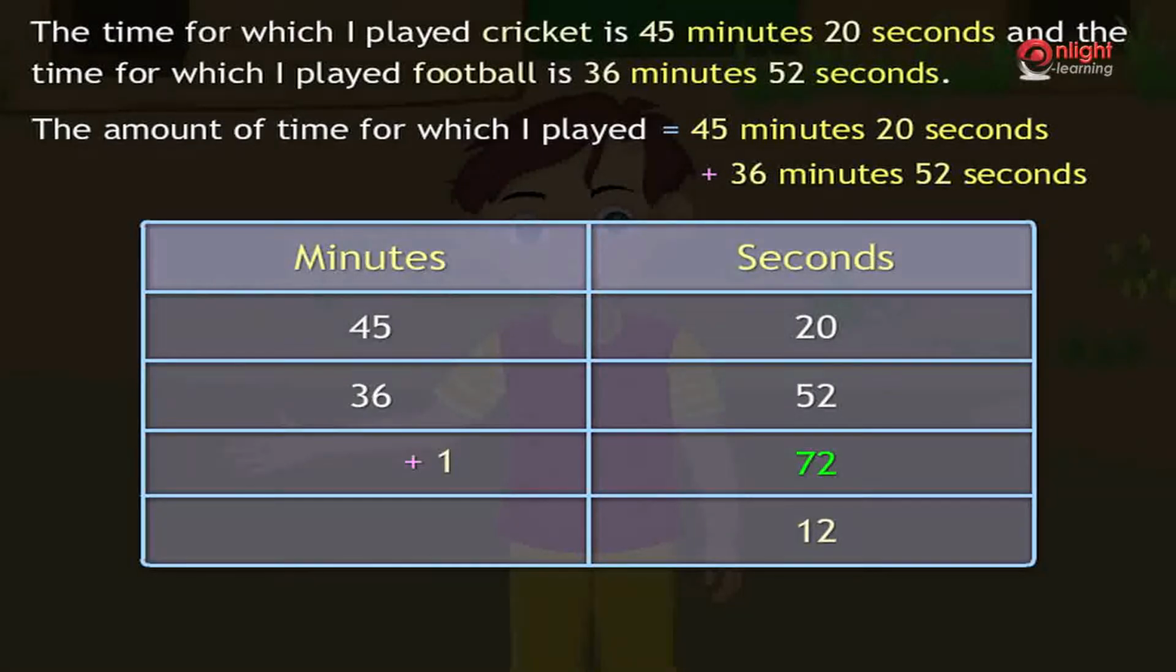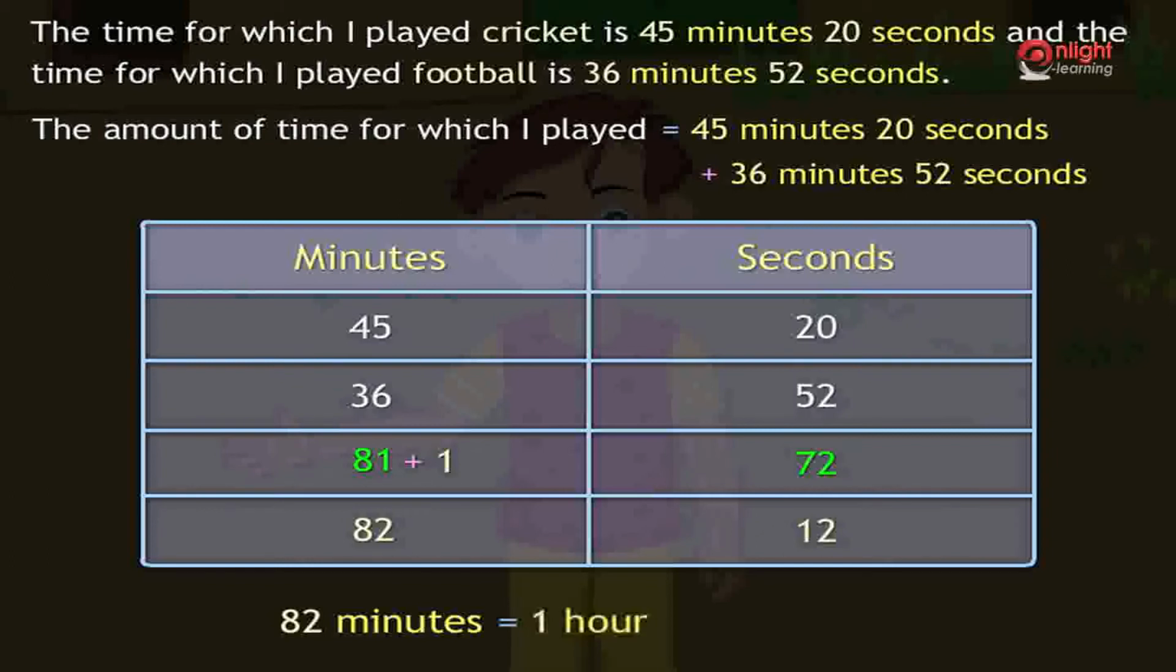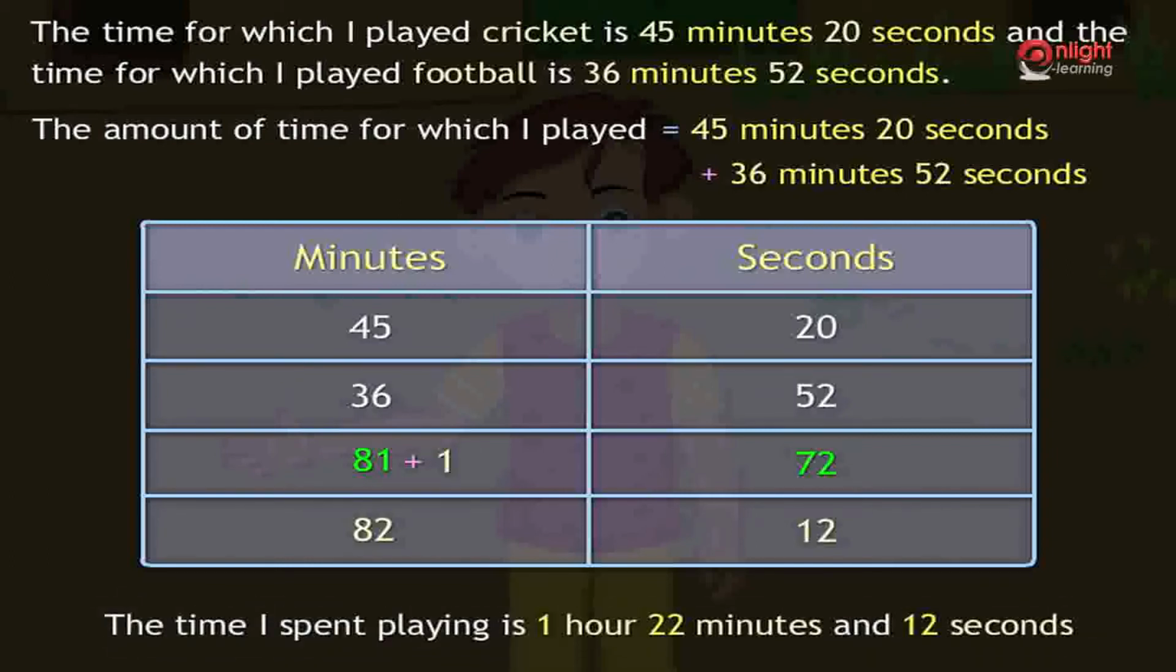Now by adding the minutes column, we get 45 plus 36 plus 1 is equal to 82 minutes. Hence, 45 minutes 20 seconds plus 36 minutes 52 seconds is equal to 82 minutes 12 seconds. Now 82 minutes is equal to 1 hour and 22 minutes. Hence, the time I spent playing is 1 hour 22 minutes and 12 seconds.